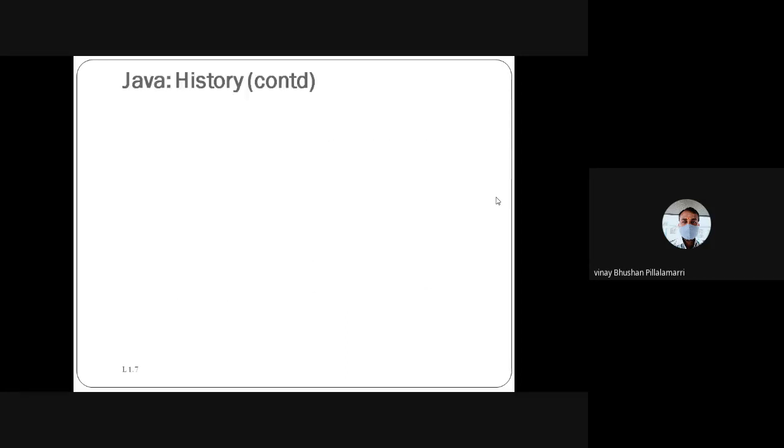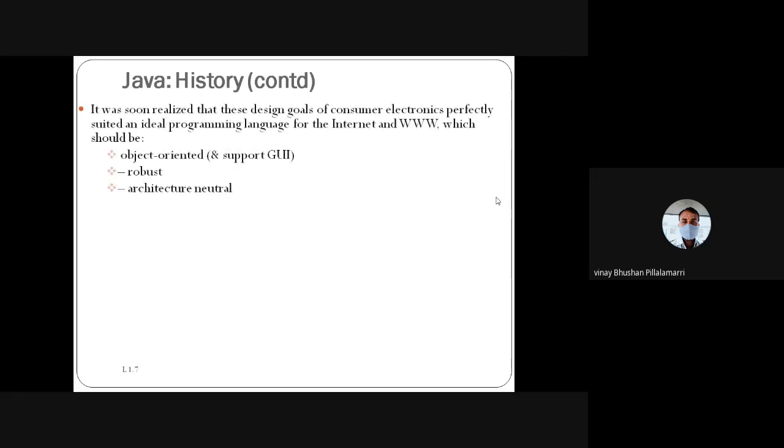Basically, as I already said, the goal of Java was to make consumer electronic products available to the public using internet protocols and the WWW consortium, and to make the environment graphical for the consumer to conveniently identify the product, buy it, and view its features.